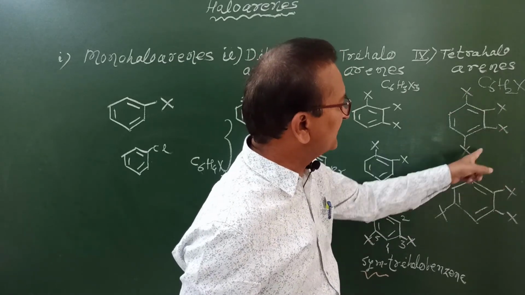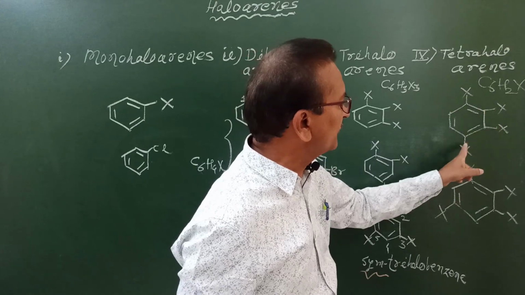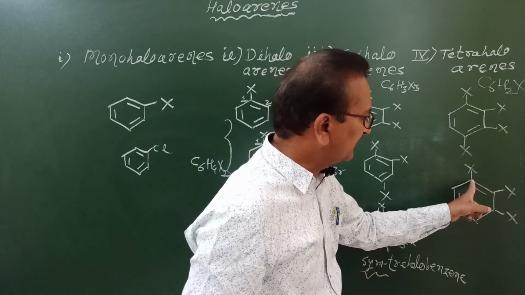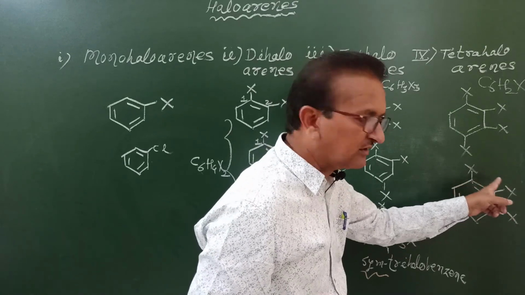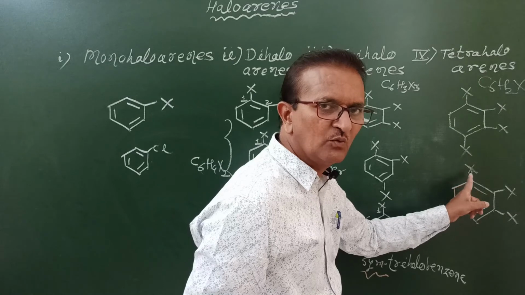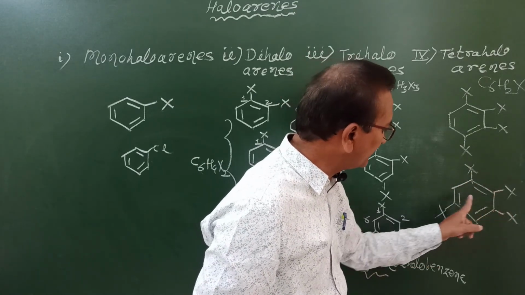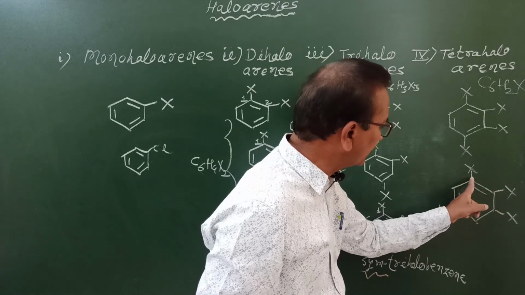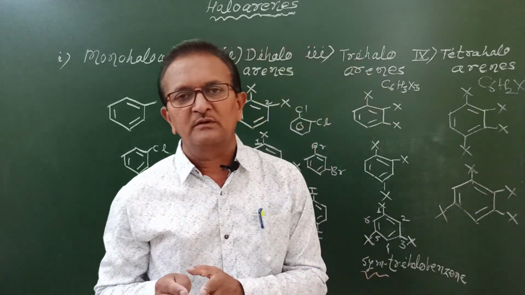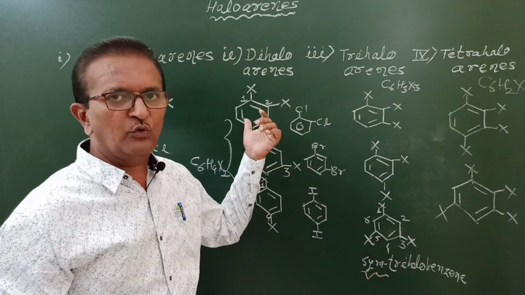Now, when we replace all these X by chlorine atoms, then that compound is called 1,2,3,4-tetrachlorobenzene. Again, in this case also, when we replace all these 4 halogen atoms by chlorine atoms, then this compound is called 1,2,3,5-tetrachlorobenzene.